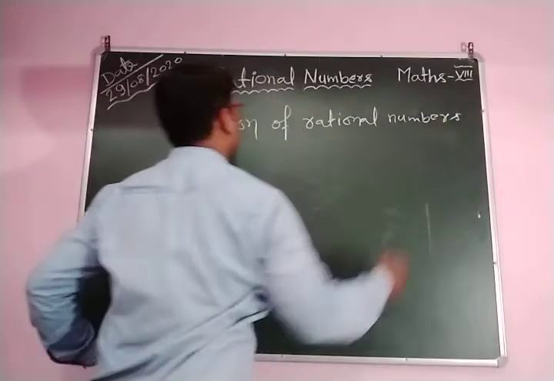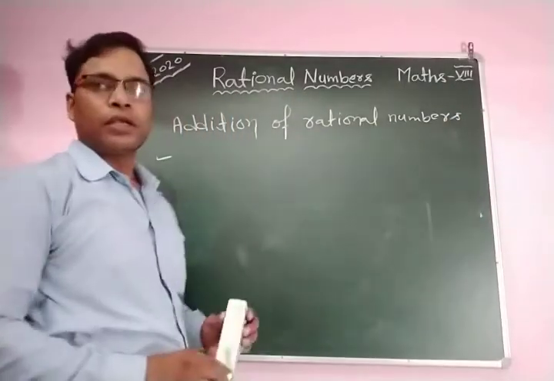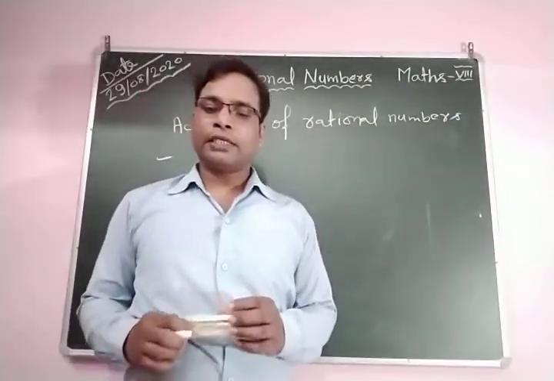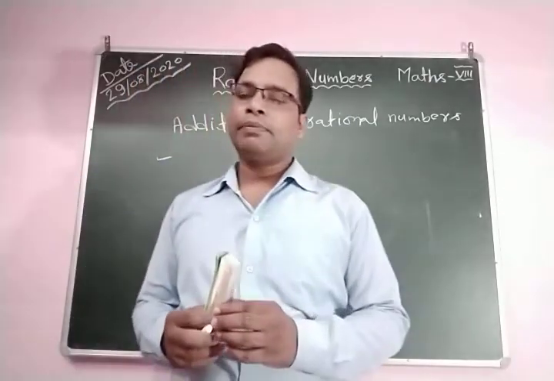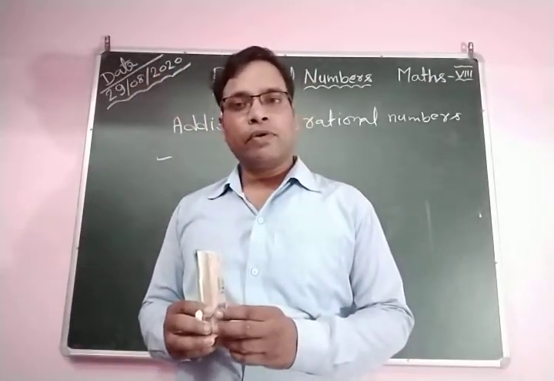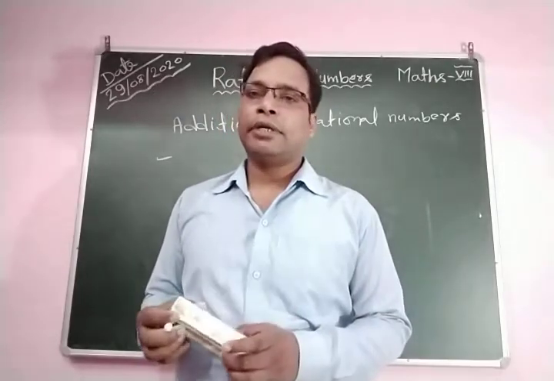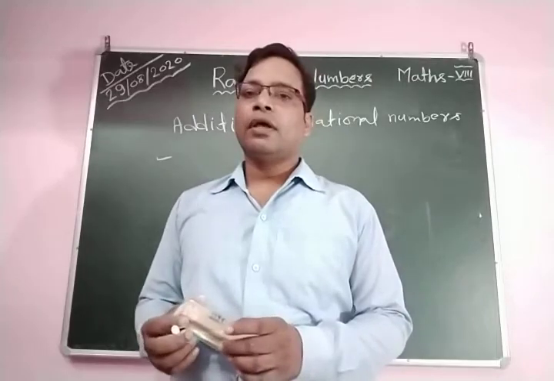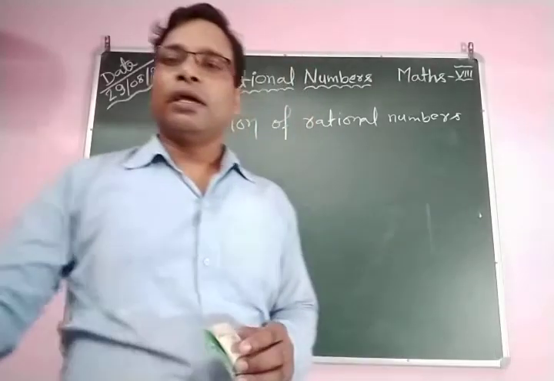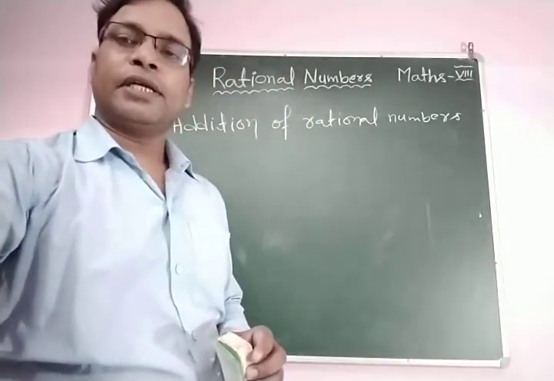In this case we have two types of addition of rational numbers. First type is when the denominators of both rational numbers are equal, and second is when the denominators are not equal. So first we discuss when the denominators are equal.